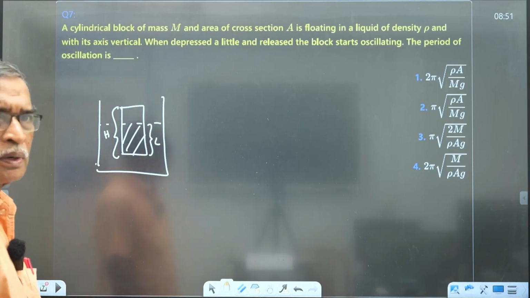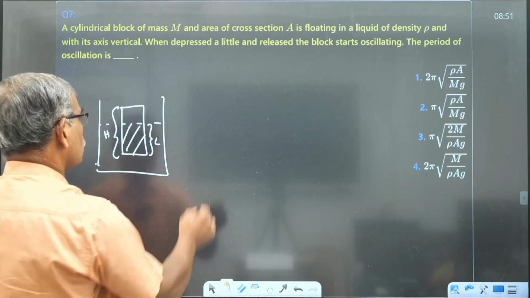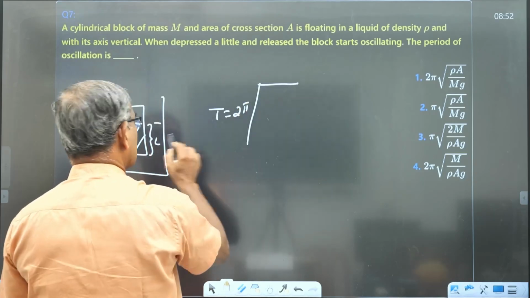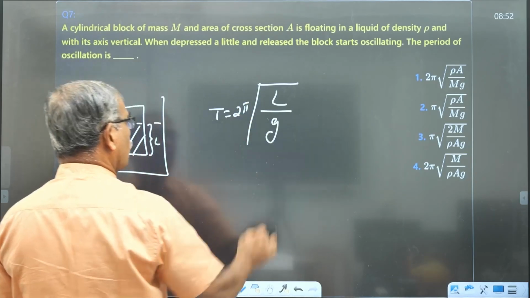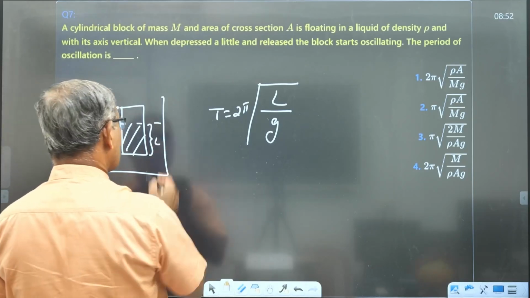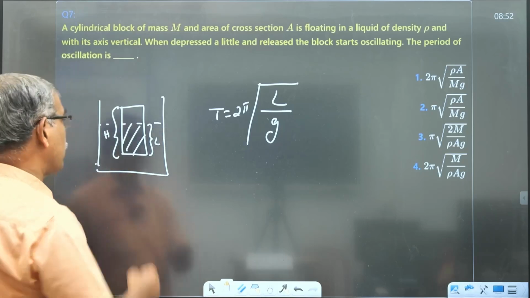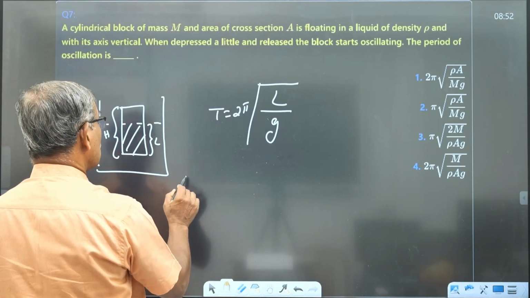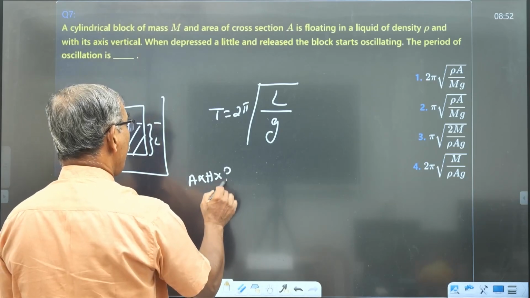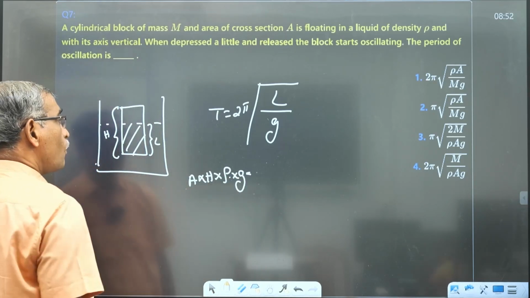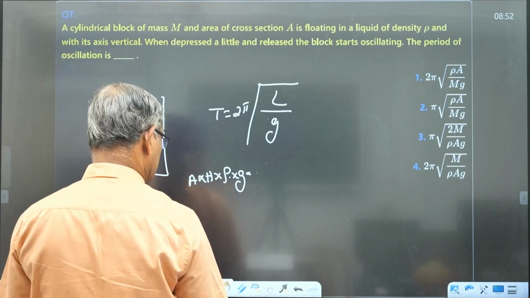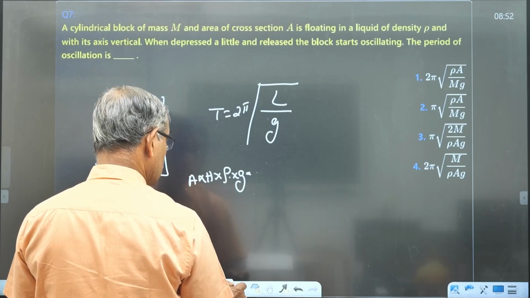Then the standard formula: time period T is equal to 2 pi root of the equilibrium depth of immersion by g, root of L by g. Now we have to find L. Apply flotation: weight of the floating body is equal to area into H into density of the body into g, equal to, what is the density of the body? Liquid density. So this is sigma, we can say. So this symbol I am changing.